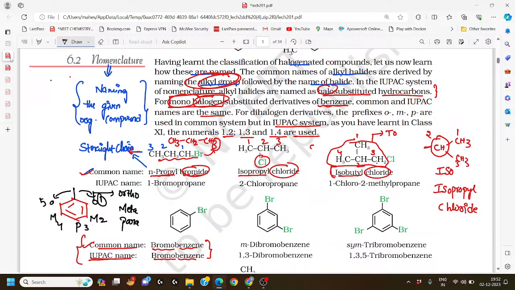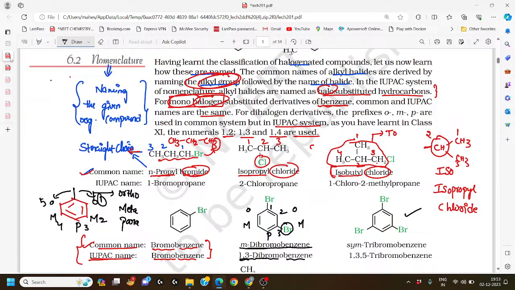Here is the common system: 1, 2, 3, that means ortho, meta, and para. At the meta position we observe that bromine is present, so it is m-dibromobenzene, because two bromines are present. But according to IUPAC nomenclature, the naming uses numbers. The first position and the third position are occupied by bromine, so we simply name it 1,3-dibromobenzene.